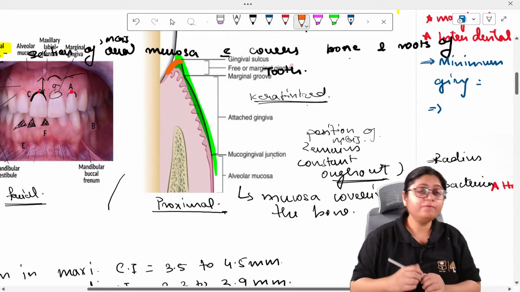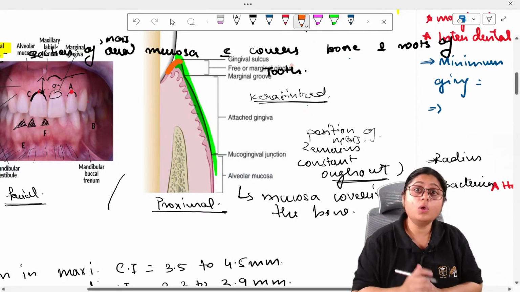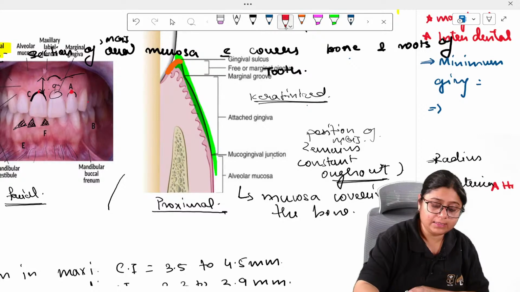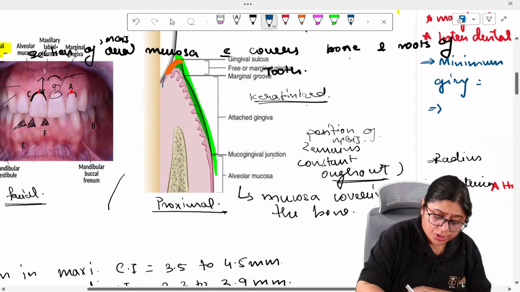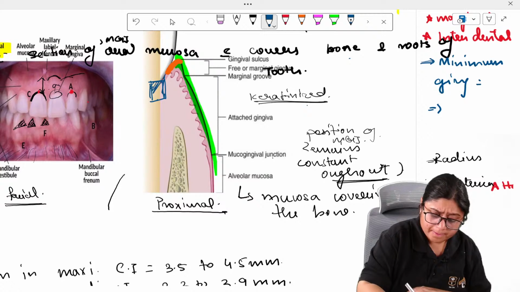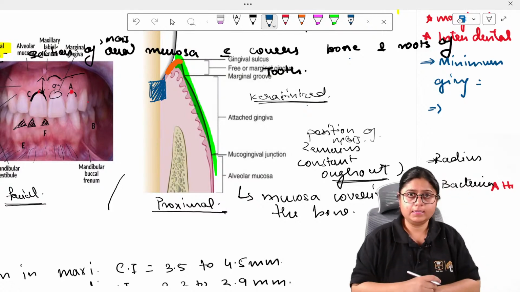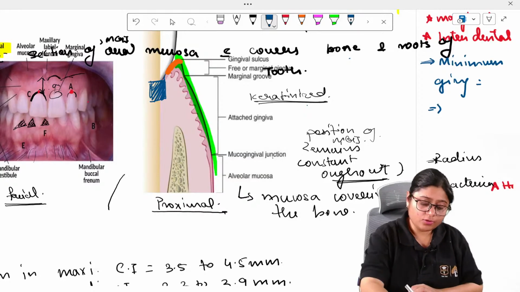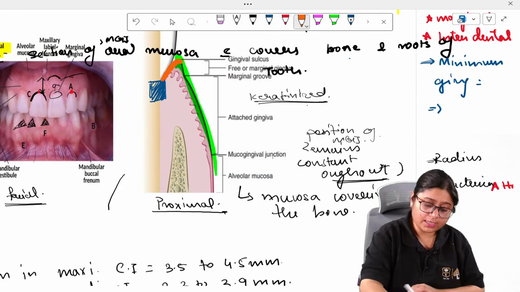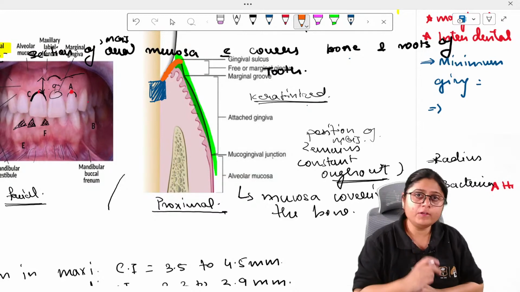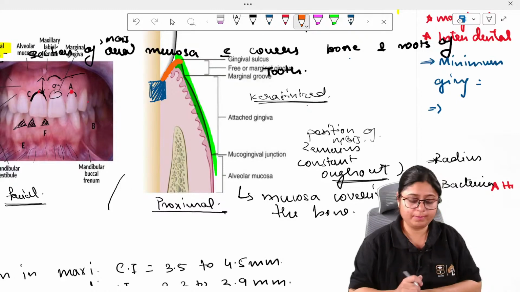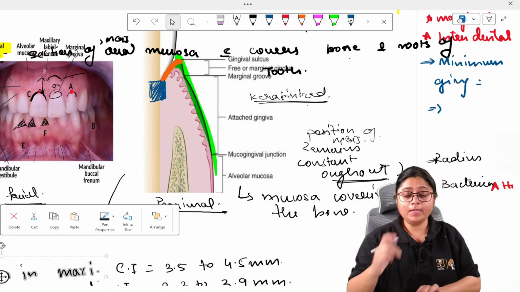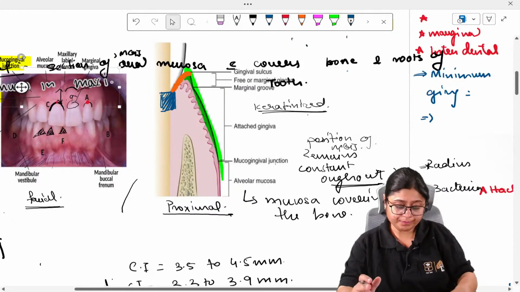The epithelium which is lining the sulcus is your sulcular epithelium. Lastly comes the junctional epithelium. It is located below the sulcular epithelium at the level of the CEJ, and it connects the connective tissue, the tooth and the sulcular epithelium. So these are the three important epithelia in the gingiva.